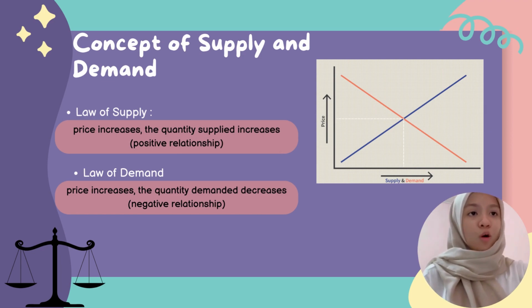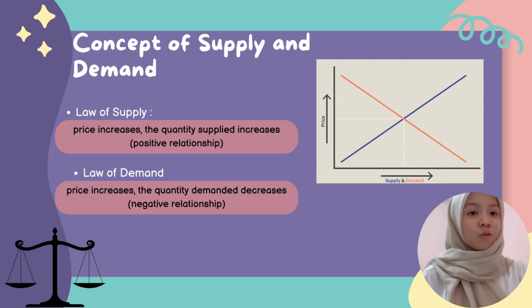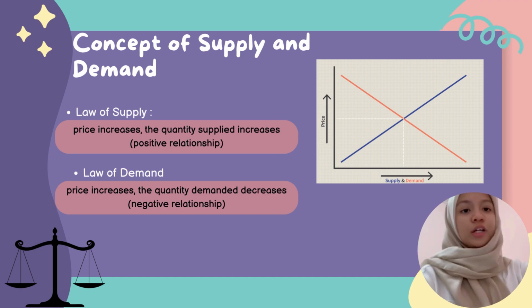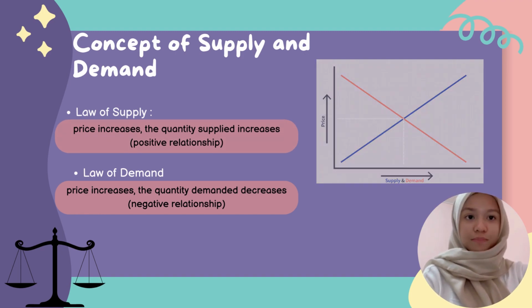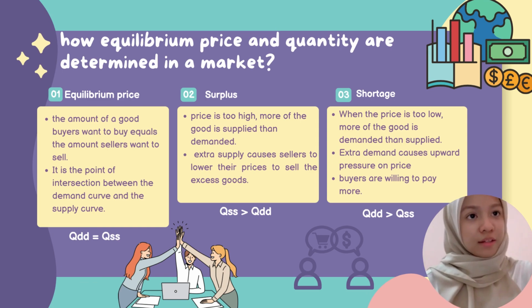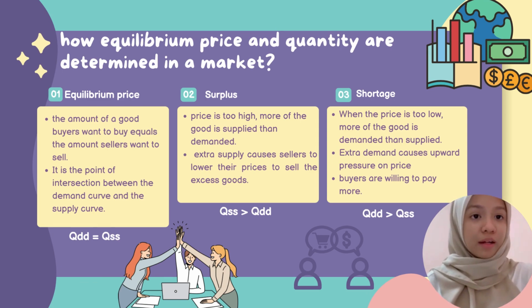So based on the law of supply, as the price increases, the quantity of supply also increases, and this shows a positive relationship. Next, for the law of demand, as the price increases, the quantity demanded will decrease, and this shows a negative relationship. So next we'll discuss how the equilibrium price and quantity are determined in the market.